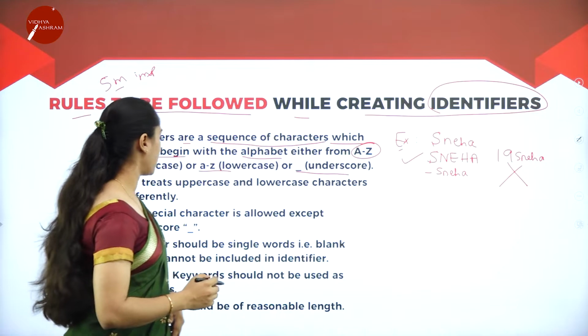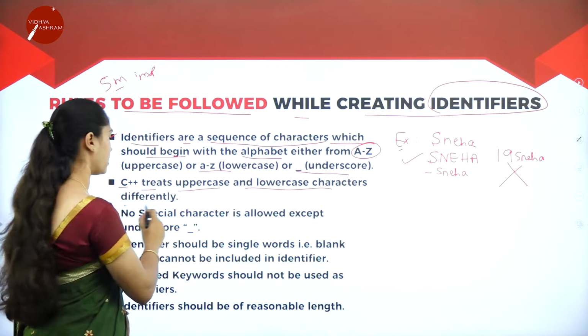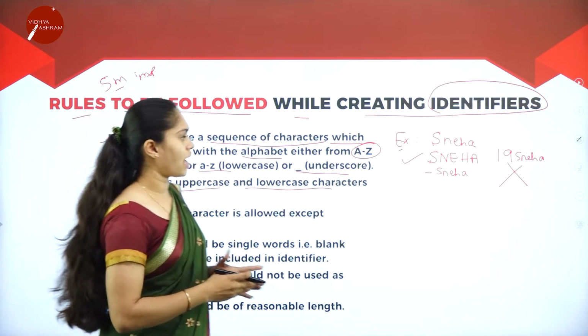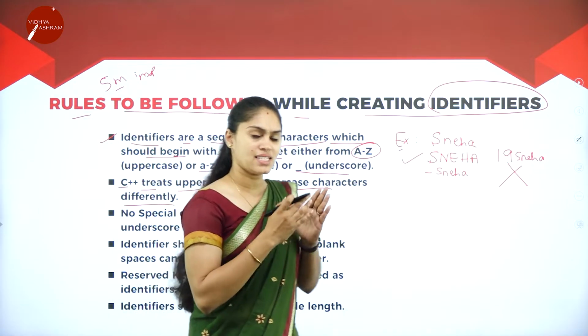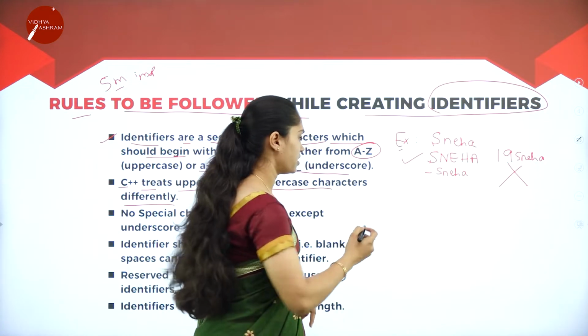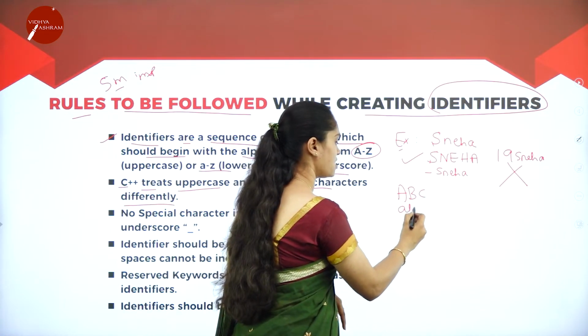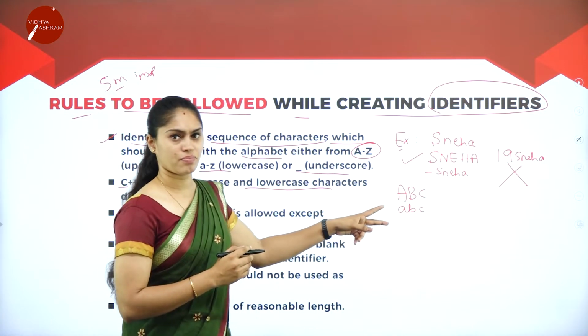So now let me have a second rule here. C++ treats uppercase and lowercase characters differently. So as I discussed here, uppercase characters are different for C++ and lowercase characters are different for C++. Capital A, B, C is different and small a, b, c is different. Okay.